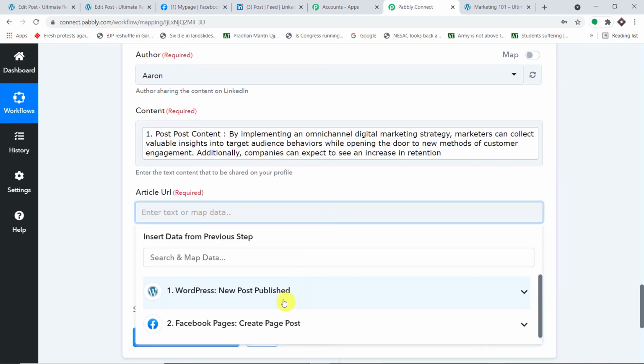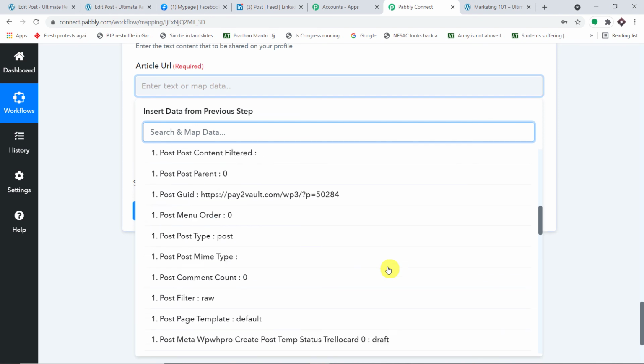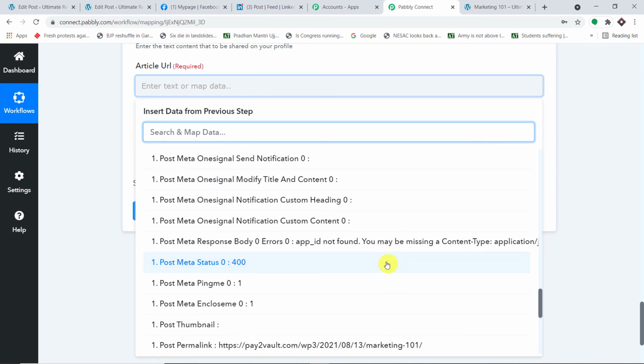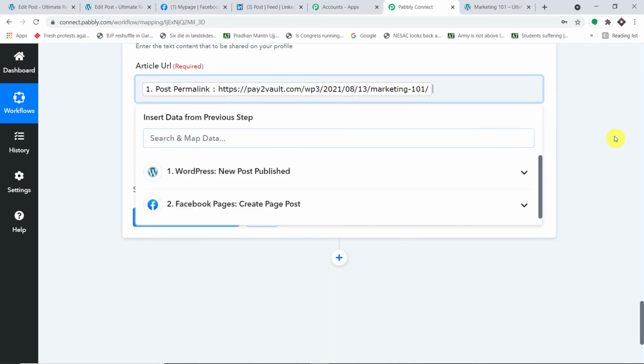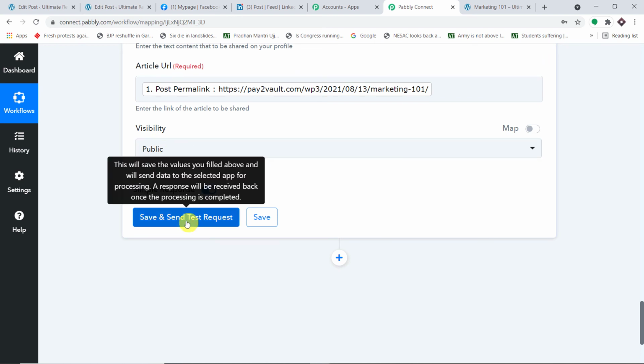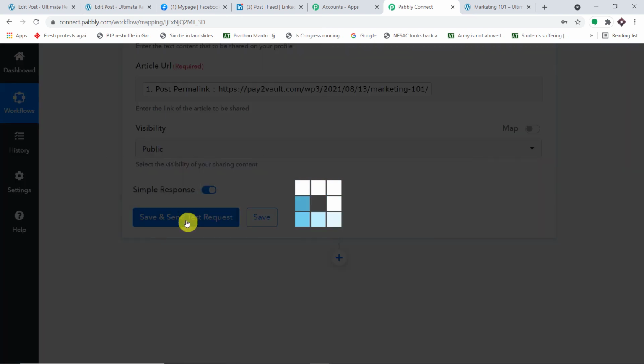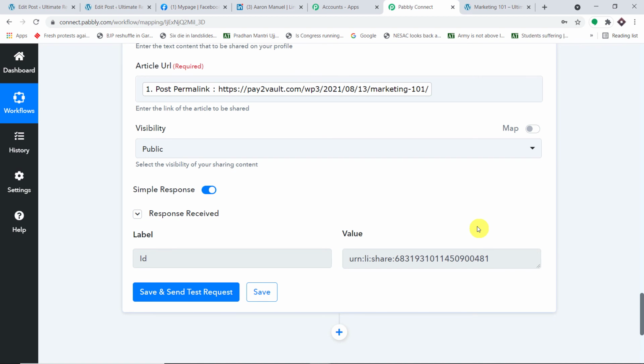Then we have to mention the article URL. This is something that we had done earlier in the case of Facebook. Now we are just going to repeat the same process. So this is the permalink. The visibility, I'm keeping it as public. Let me click on save and send test request. Okay, so as you can see, the response is a positive one.